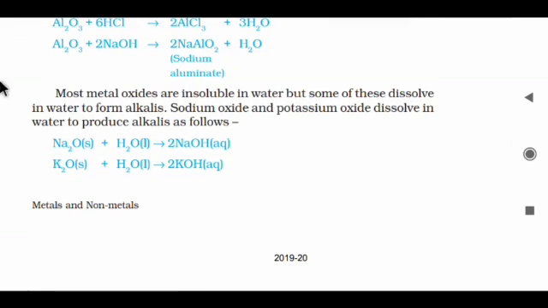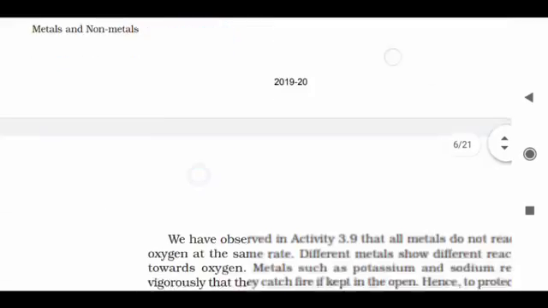Most metal oxides are insoluble in water, but some of them dissolve in water to form alkalis. Sodium oxide and potassium oxide dissolve in water to produce alkalis as follows. This one is sodium oxide, Na2O, and this one is potassium oxide, K2O. If each is mixed separately with water, they form sodium hydroxide and potassium hydroxide respectively.